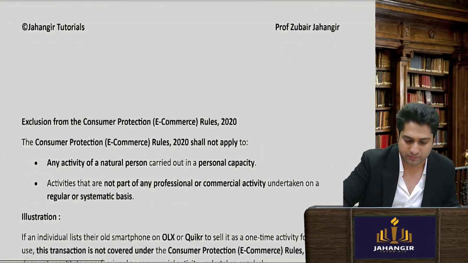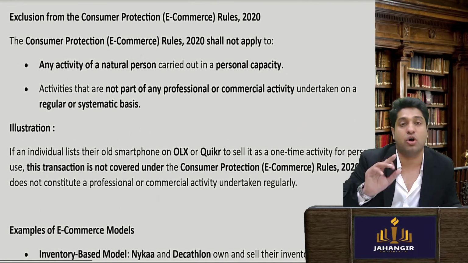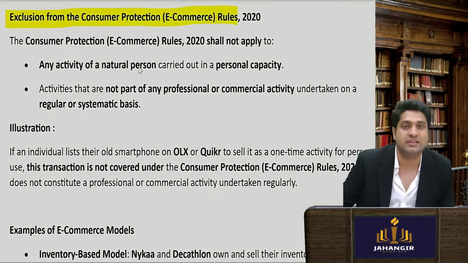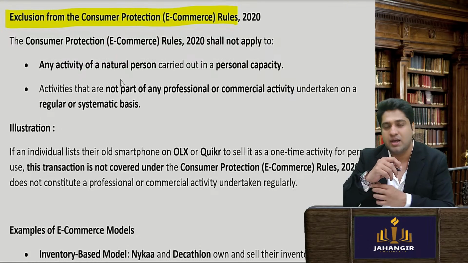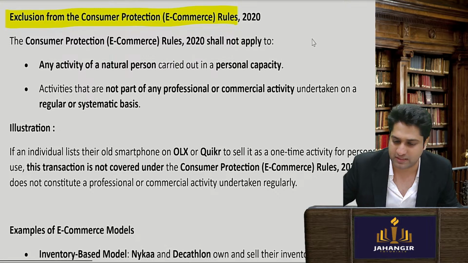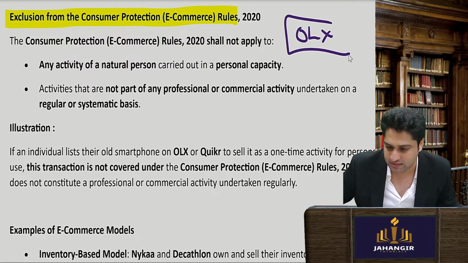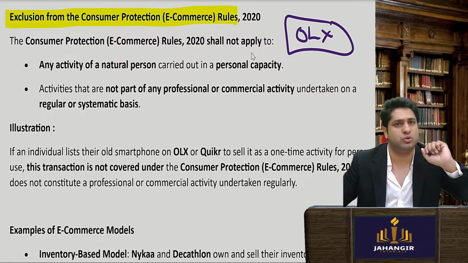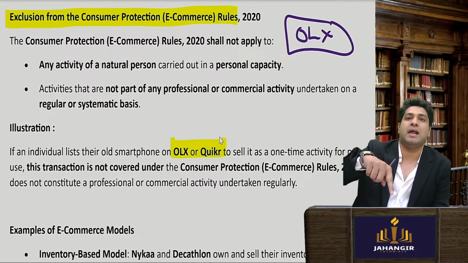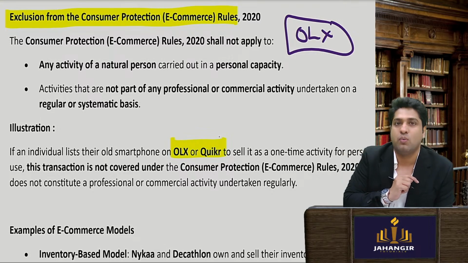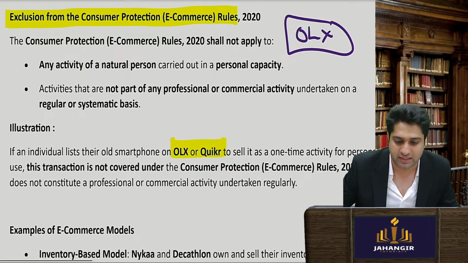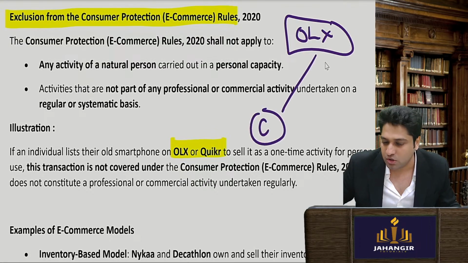Now, who is not covered in these rules? Very simple. Imagine someone selling their own watch. I have used my watch and I want to sell it to someone else. There is an OLX platform, or Quikr, sell it on Quikr sites. Now these rules do not apply to Quikr and OLX. Why? Because there is no business owner who is selling. So it is between consumer and consumer.